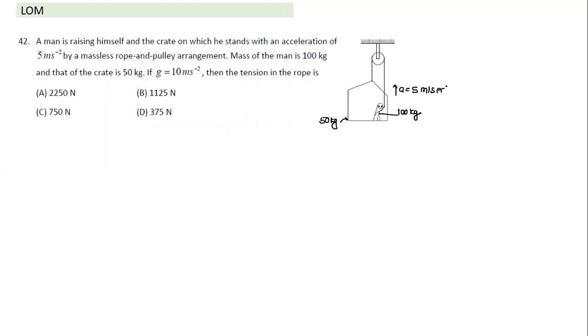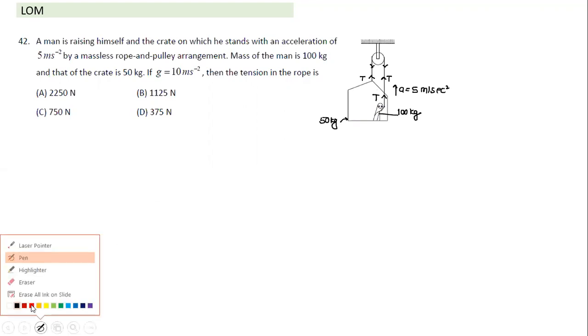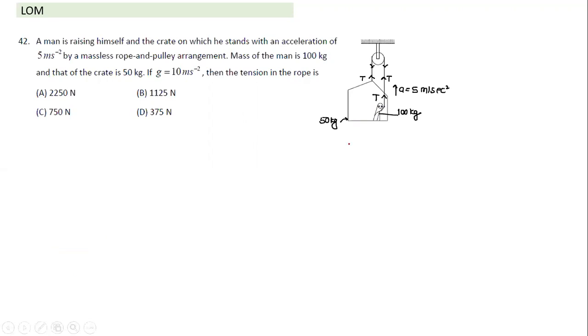If I have to solve this, it's a very simple F equals ma kind of question. What we need to calculate is the tension in the rope. So what is the force he has to apply? If he applies tension T here, since it is the same rope, this tension also has to be T. So this is how we mark it. We need to find this value of T. There are a couple of ways. Yesterday we solved it in one method. We'll take a slightly different system, and you could have done a similar thing in the previous question also.